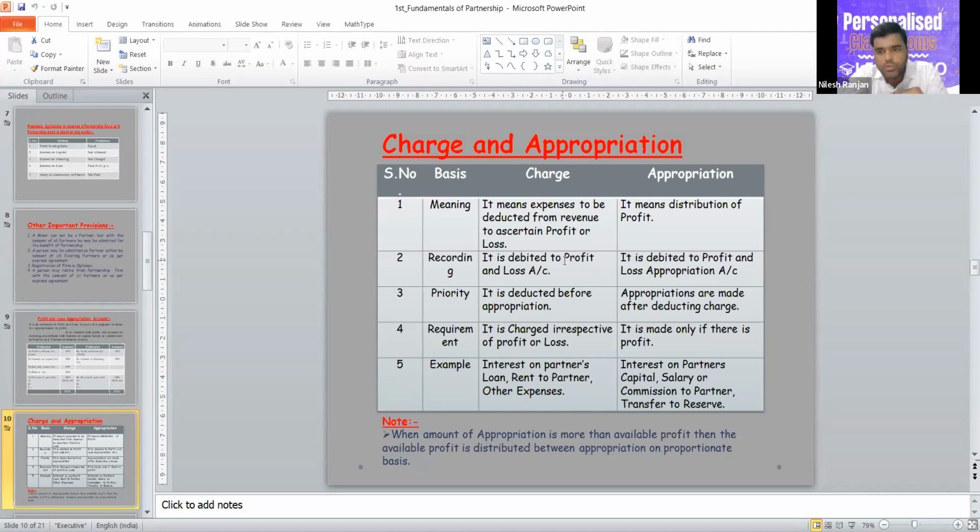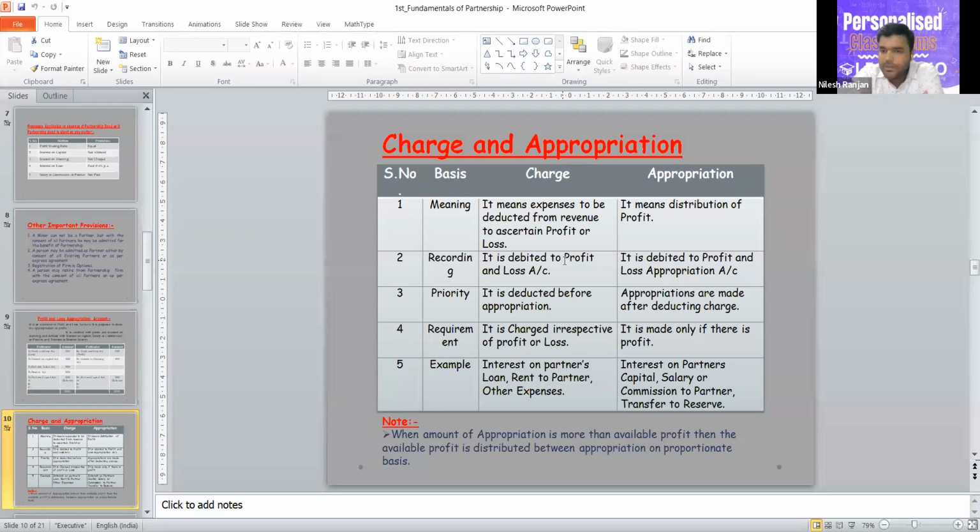So rent is a charge, so you have to pay it irrespective of profit or loss. You don't have to see the profit. But in case of appropriation, you have to see the profit. If there is sufficient profit, then only we can pay the appropriation. These two things should be clear in your mind: that charge will be paid in full, either there is a profit or loss.